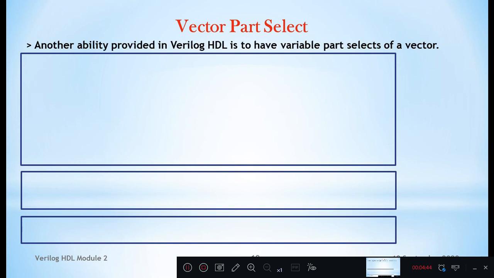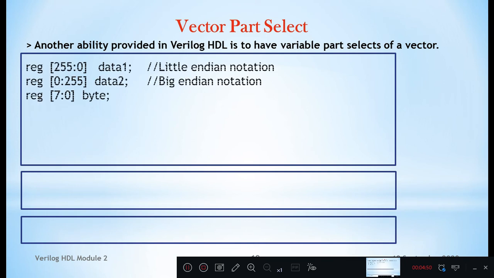Some more examples. Another ability provided in Verilog HDL is to have variable part selects of a vector. If you consider this notation, register [255:0] data1, so higher number on the left hand side, lower number on the right hand side. This particular representation is known as little endian notation.